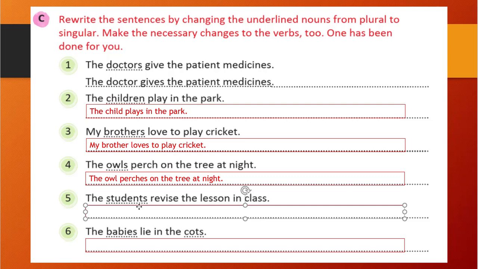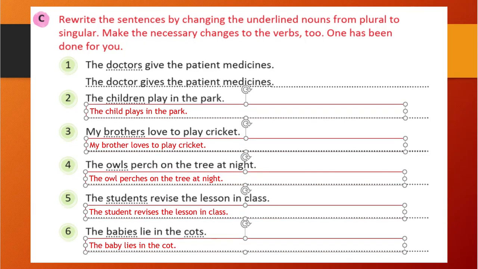If I write student in the place of students, in a singular form, then revise will become revises. Similarly, babies and coats are given. You write them in a singular form: babies will become baby and coats will become coat. Then lie will become lies, right?